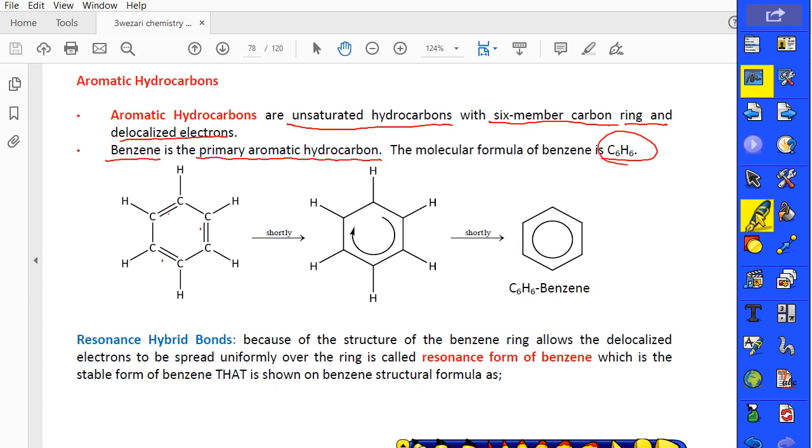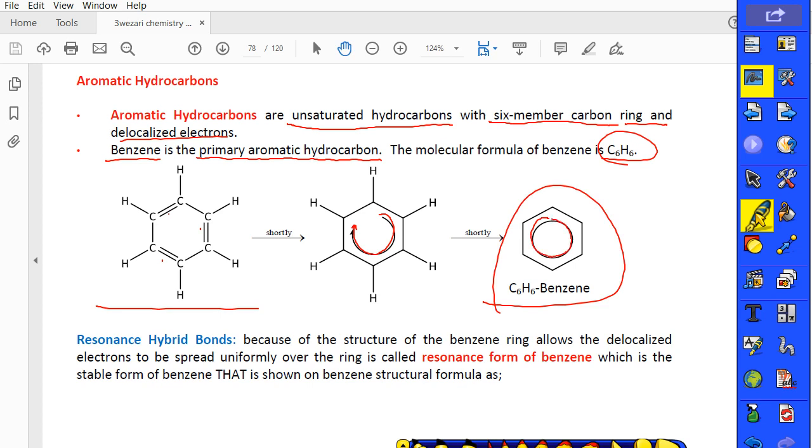There are 6 carbons and 6 hydrogens, and each pair of carbons makes a double bond between them. Guys, you can show benzene in that way. Also, you can show the double bonds like that. It means that delocalized double bonds can always change position. Also, very shortly, you can write benzene like that.